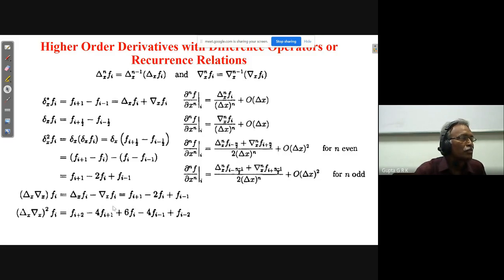Okay, there are different types of things there. You can write the forward difference operator and the backward difference operator of f i: first you operate, so delta x f i minus del x f i. This is what I call del, and this is delta. So this is delta x f i minus del x f i, like this. And the forward difference operator will become f i plus 1 minus f i, and the backward difference is f i minus f i minus 1, you will get like this. It is the same as this, you can see. So in this way, you can go for higher order.